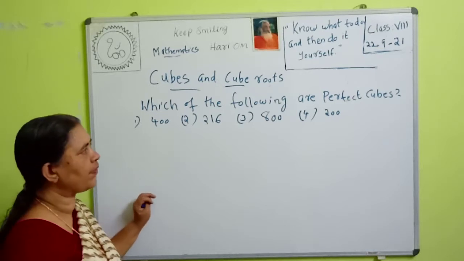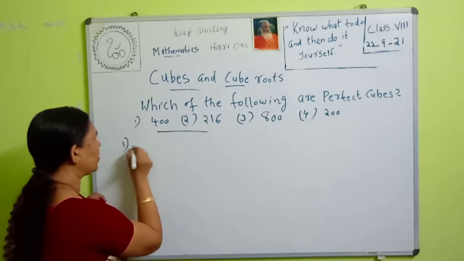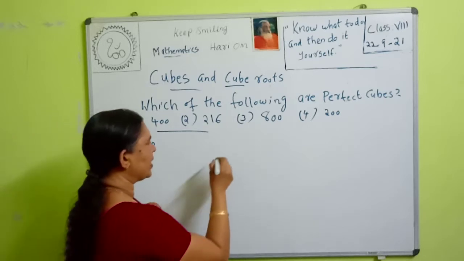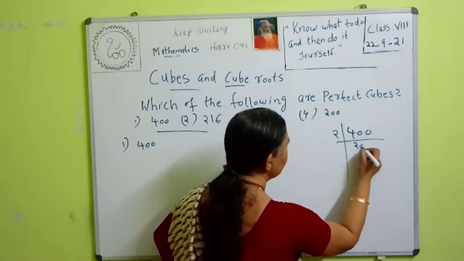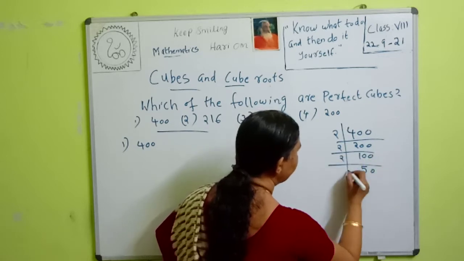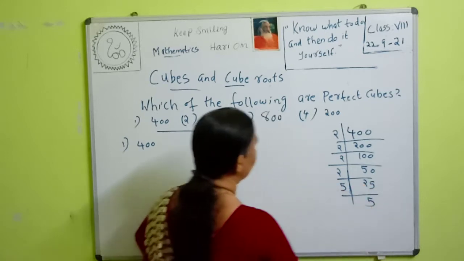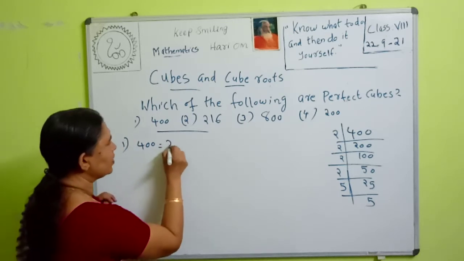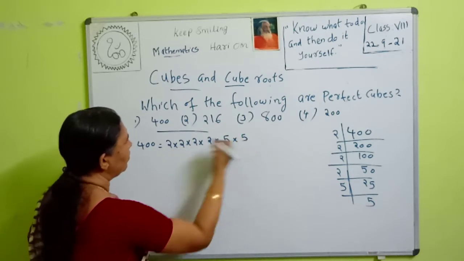Next question. Which of the following are perfect cubes? First one is 400. To find whether it is a perfect cube, first you factorize this 400. By factorization: 2, 200; then 2, 100; 2, 50; then again 2, 25; then 5, 5. So 400 is equal to 2 into 2 into 2 into 2 into 5 into 5.